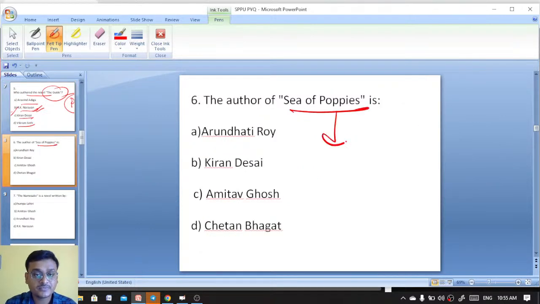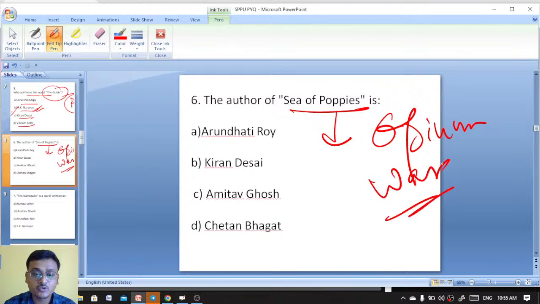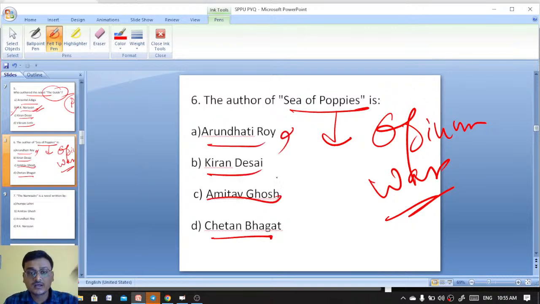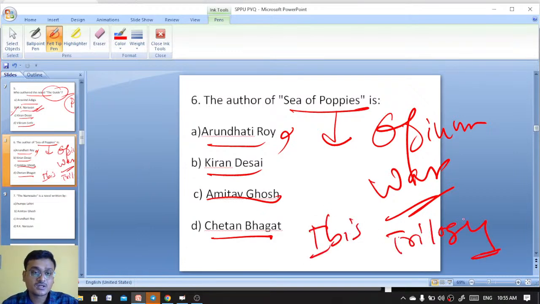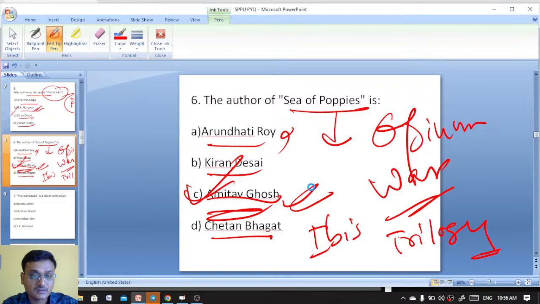The author of Sea of Poppies, which is dealing with the opium war, is part of a trilogy. Arundhati Roy, Kiran Desai, Amitabh Ghosh, Chetan Bhagat. Question number 6 is on your screen. Sea of Poppies is part of the Ibis trilogy. Amitabh Ghosh has written Sea of Poppies. Excellent.